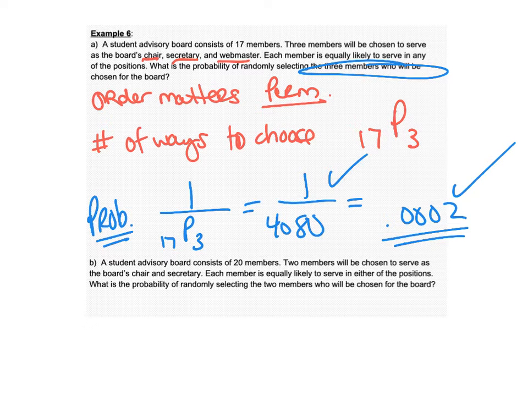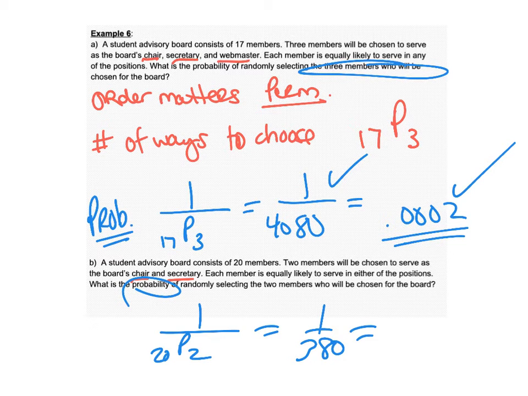Okay? All right. Student advisory board consists of 20 members now. 2 members will be chosen to serve as the board's chair and secretary. And again, because we have a chair and a secretary, not just a 2-member group, the order is going to matter. So when we do this, and the fact that we're making this into a probability problem, there's going to be one of those choices out of 20P2. So it's 1 out of 380. So that is 0.003% probability, okay?